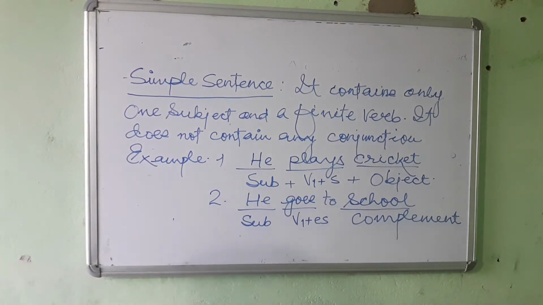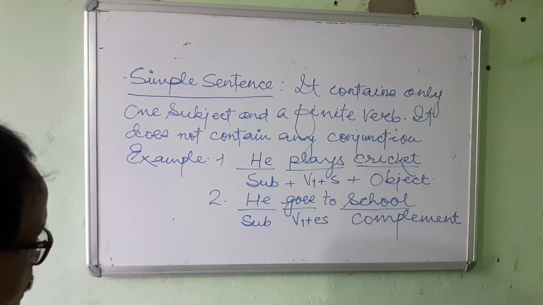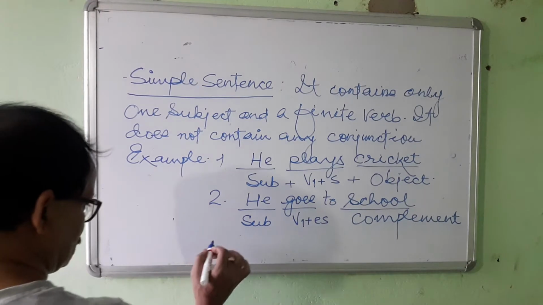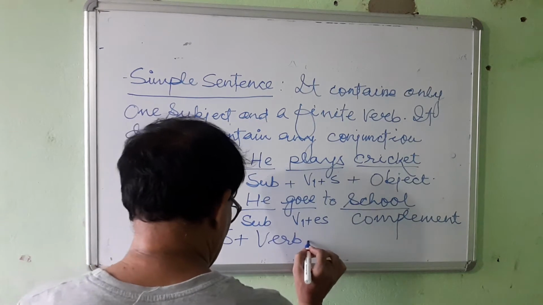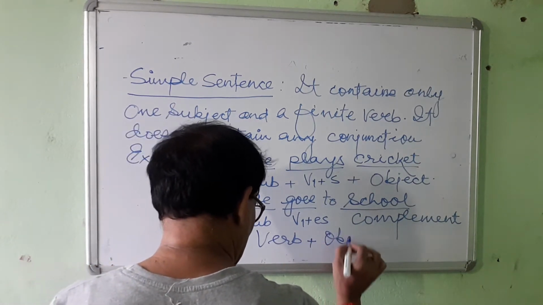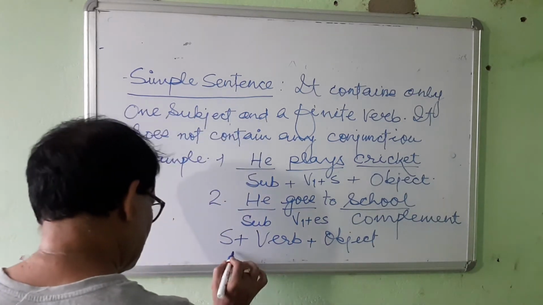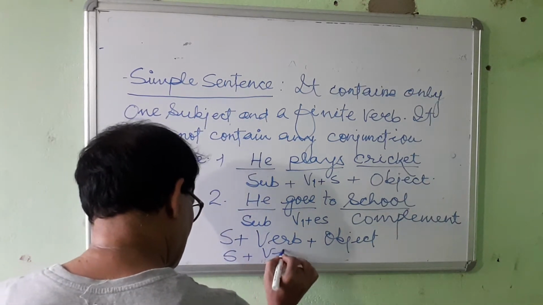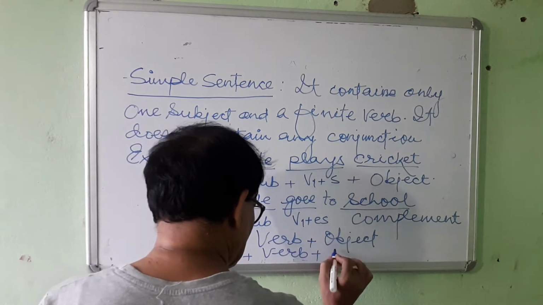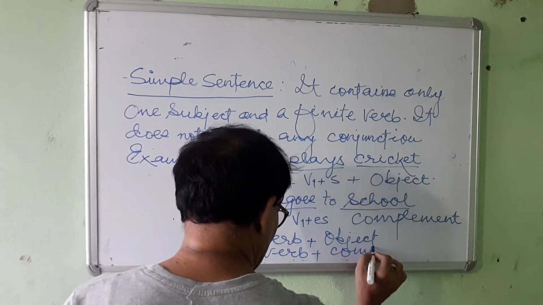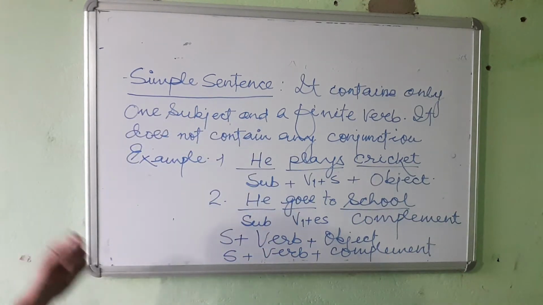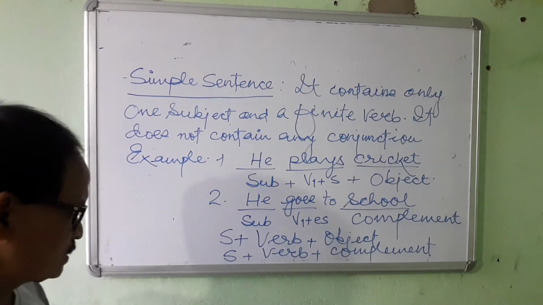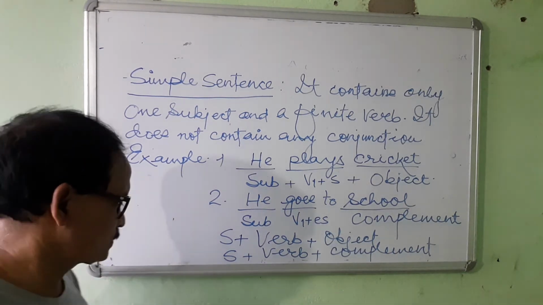So definitely a simple sentence contains subject, verb and object, and subject, verb plus object, and subject, verb and complement. So this is the formation of simple sentence. It contains subject, verb, object and subject, verb, complement.